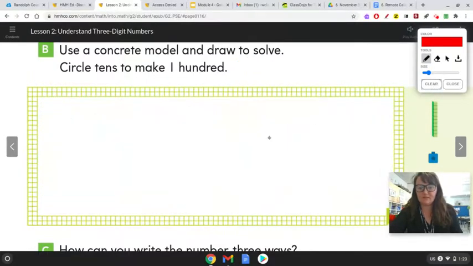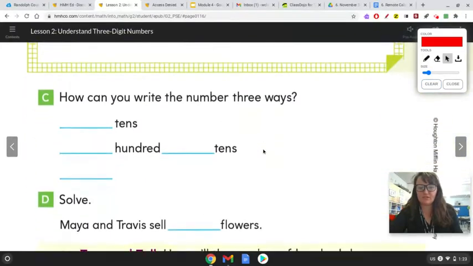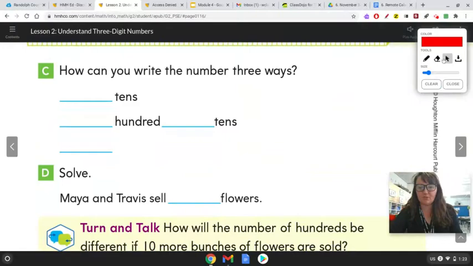Okay, so now let's move to the next one. How can you write the number 3 ways? So our number was 150. So how many 10s are there? Well, there were 15 10s because there were 15 of them total, right?